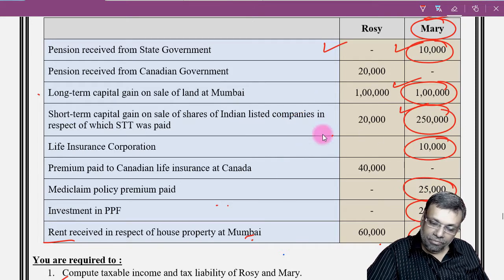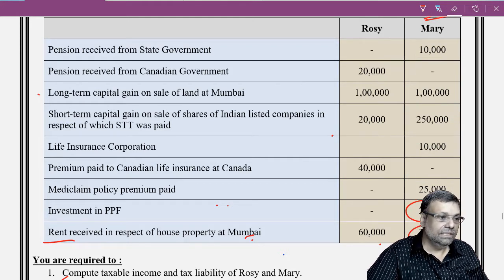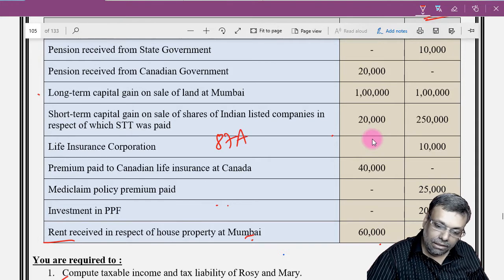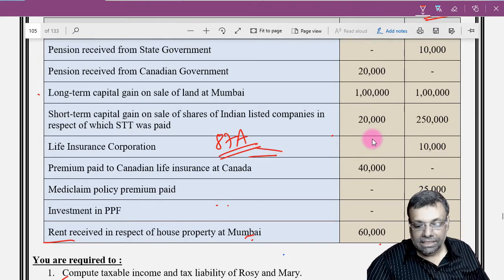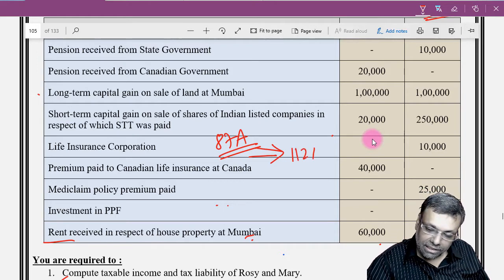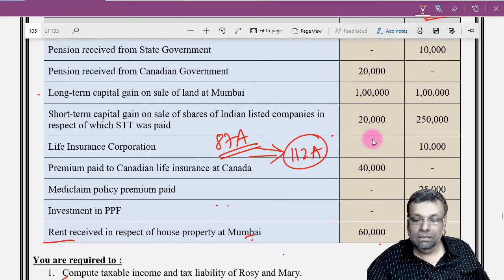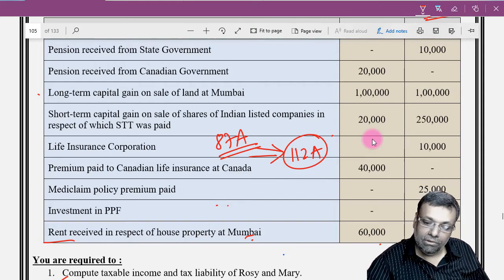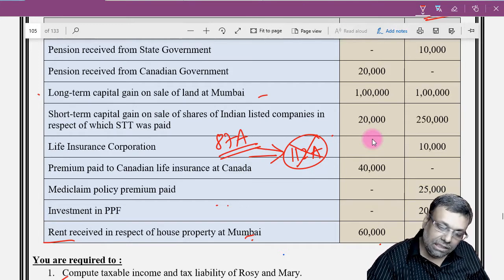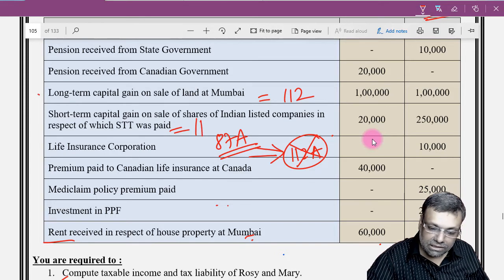Now one more thing which I want to bring to your notice, that is the rebate of section 87A. This 87A rebate is available for all types of income, but there is one exception, that is 112A income. Against 112A income, 87A rebate is not available. In the given question, 112A income is not there. LTCG on the sale of land is 112, and STCG on listed shares is 111A.